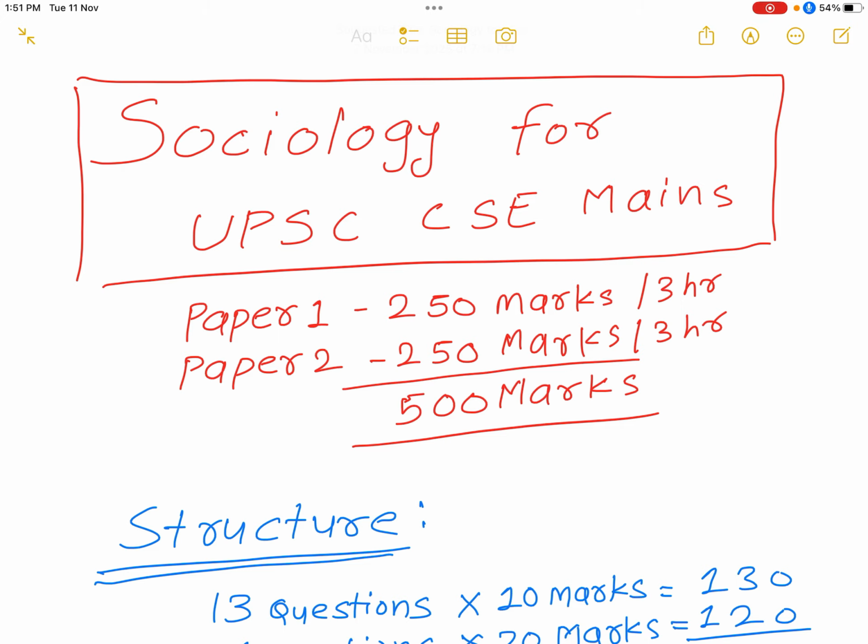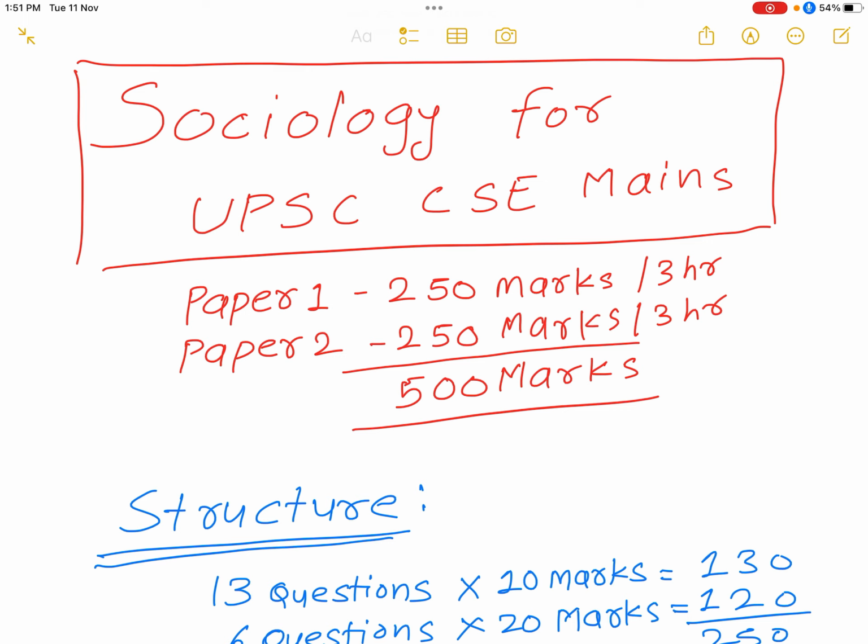So first of all, as you all are aware, it has two papers, Paper 1 and Paper 2, each consisting of 250 marks, and we get 3 hours for each paper. In total we have a weightage of 500 marks for the optional in the mains examination, and 270 plus marks in any optional subject is considered good.